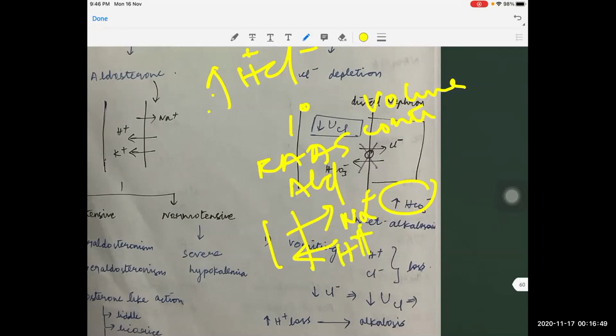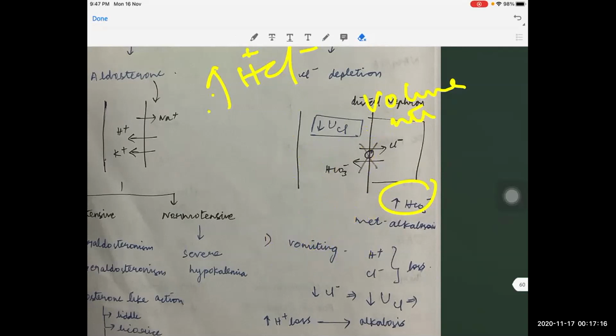Because of these H plus ions being excreted in the urine, the patient will be having metabolic alkalosis. So in metabolic alkalosis, the primary process is the inhibition of the chloride-bicarbonate exchanger. In late stages of vomiting, the mechanism is volume contraction and activation of the renin-angiotensin-aldosterone mechanism. So that's why chloride depletion alkalosis is otherwise called contraction alkalosis.